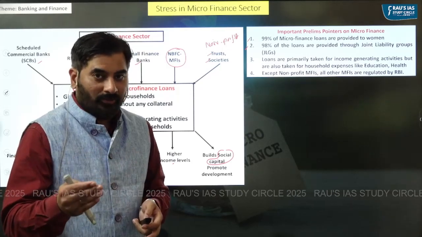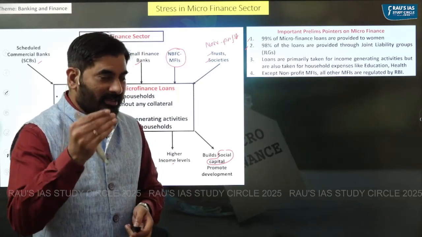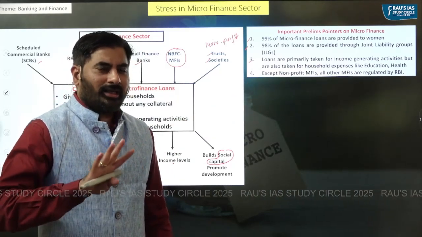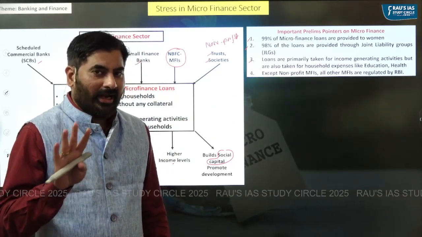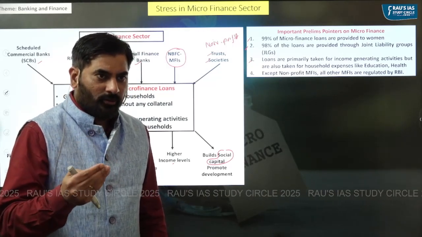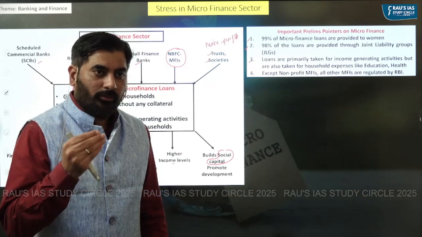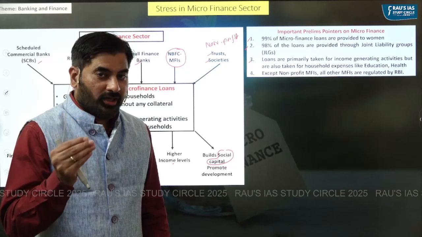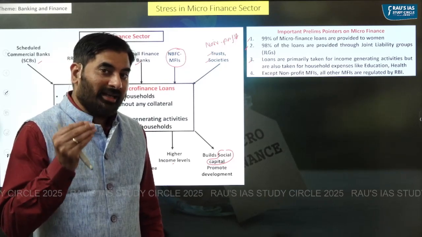How are they different from SHGs? That is our next part. Loans, generally, are given for income generating activities. But at the same time, some of the microfinance loans can also be given to meet household consumption expenditure like education, health, or marriage expenses.